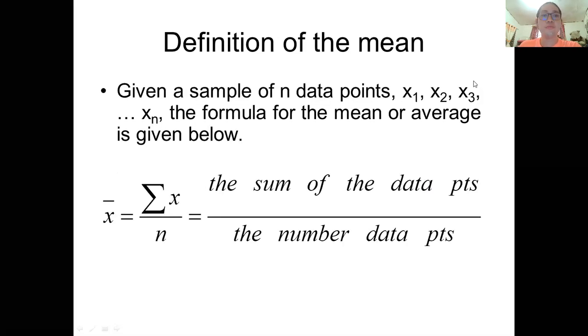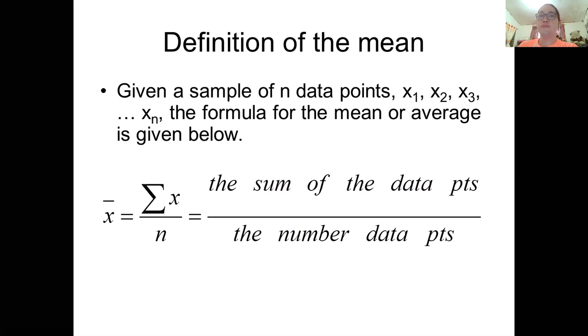So next, definition of the mean. So now we mentioned a while ago that the measures of central tendency, we have the mean, median, and mode. So to start with the one tool used in measures of central tendency, we have the mean. We define the mean as an average. So given a sample data of n points, we have x sub 1, x sub 2, x sub 3, up to x sub n. The formula for the mean or average is given below.